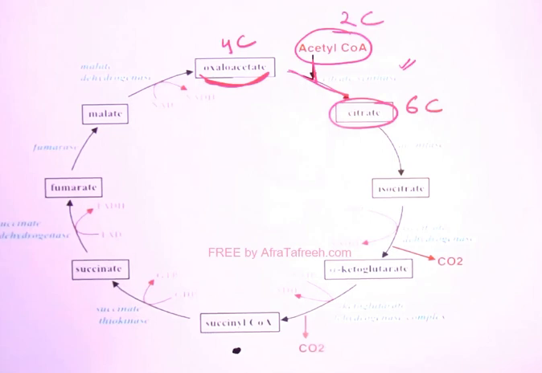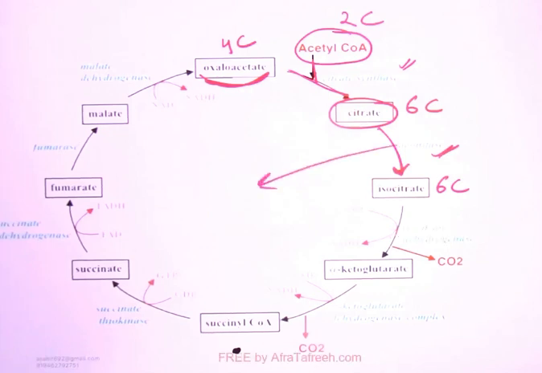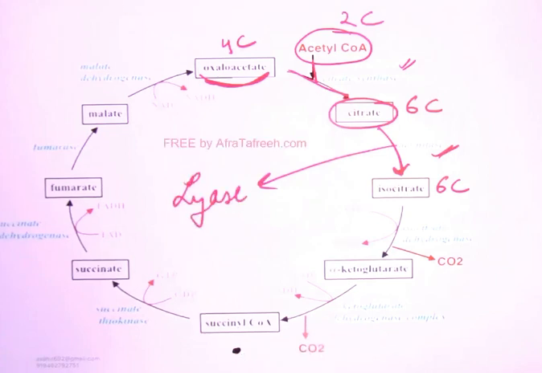I told you citrate synthase belongs to the transferase category, that is EC number 2, right? Next, citrate gets converted to its isomer, that is isocitrate. So this is also a 6-carbon compound, and the name of the enzyme is aconitase. This aconitase is converting one isomer to another, so the EC number should be 5 here, but it is not 5. Aconitase is a lyase, that is EC number 4. Also note down, fumarase is also a lyase, right?